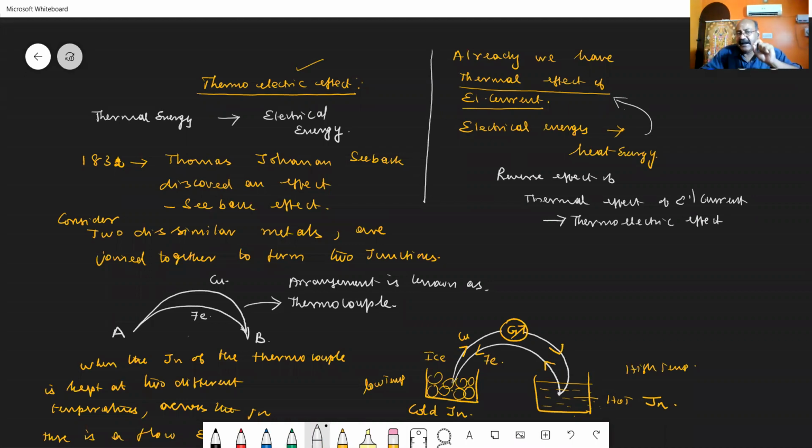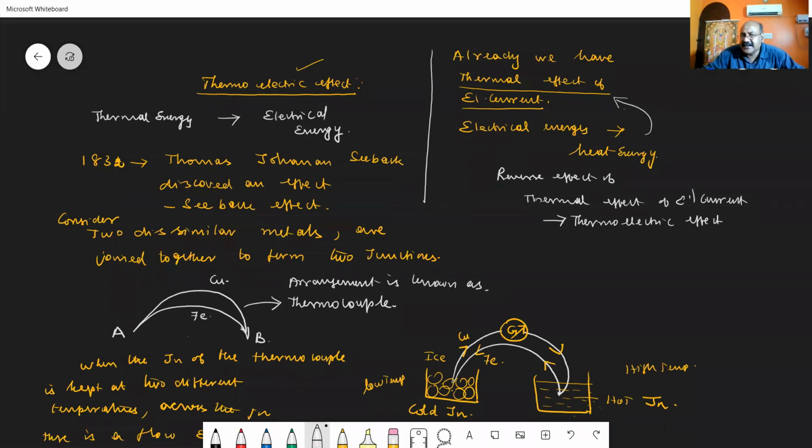It was studied by a scientist called Thomas Johann Seebeck. He found out the reverse effect of the thermal effect of electrical current, where thermal energy can get converted into electrical energy.